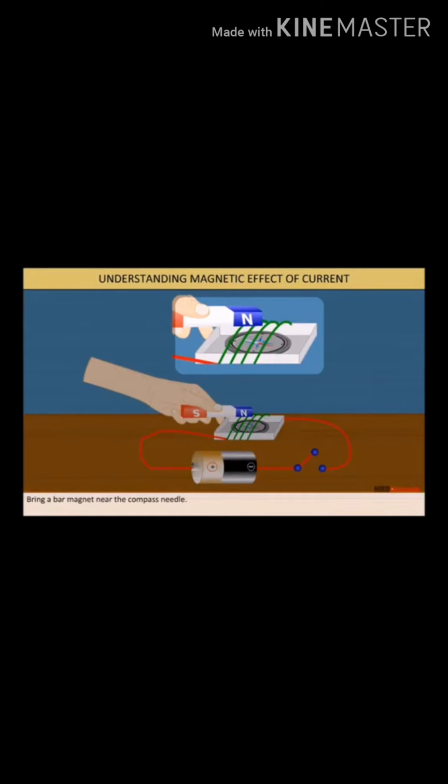At the same time, move the switch to the on position. We will observe that the needle gets deflected again. Now move the switch back to the off position. We will observe that the needle comes back to its original position. So we conclude that when an electric current passes through a wire, it behaves like a magnet.